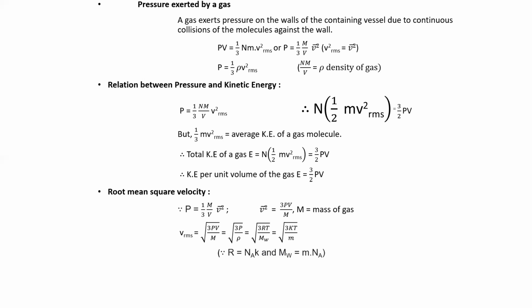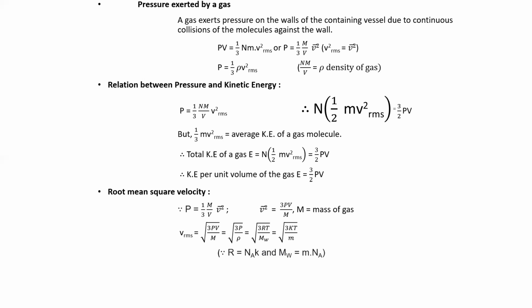1/2 m V_rms² is nothing but what? Average kinetic energy of a gas molecule. Therefore, the kinetic energy is given by N into (1/2 m V_rms²). That is for N number of particles. And it is also given by 3/2 into PV. Right? Then next, kinetic energy per unit volume of the gas E is equal to 3/2 into PV.